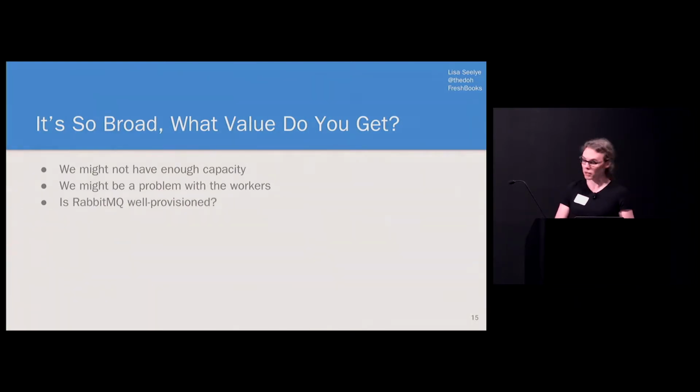It lets us know that RabbitMQ is well provisioned. Well, after we dug into this one a little deeper, we learned that they wanted to make sure that we weren't going to cheap out on hardware and under-provision RabbitMQ. The direct quote is, we want to make sure you're not going to run it on a Raspberry Pi, which actually gave me an idea. Because you go to business, look, I can save you a ton of money. But it's actually a really good point, isn't it?